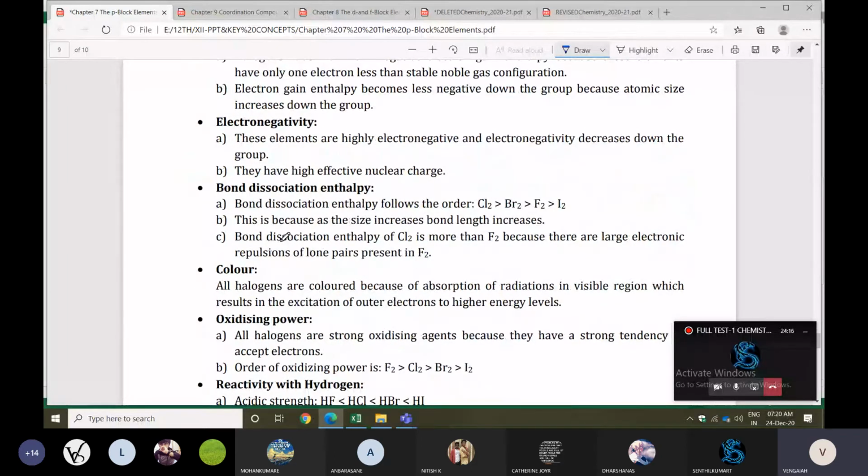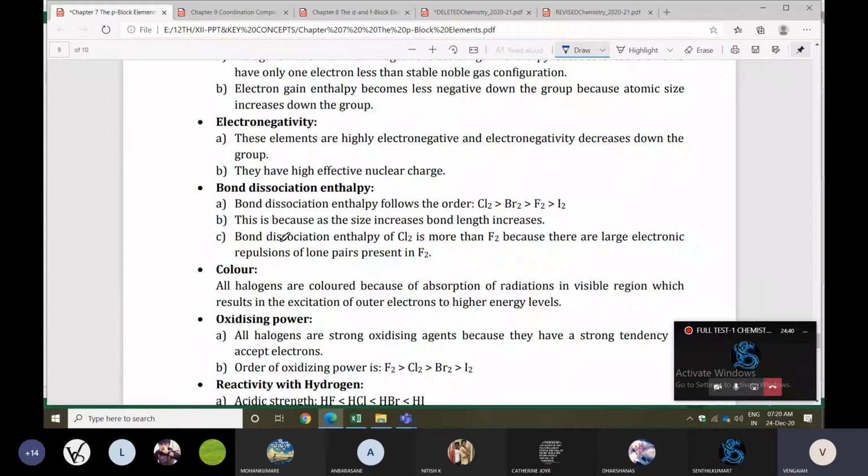We have the 15th group, 16th, 17th, 18th. While reading, you can read them as a comparison. You can make it in flowchart type, a table with 5 columns. In the first column you mention the physical properties. In the second column write the 15th group, next the 16th, 17th, 18th group.